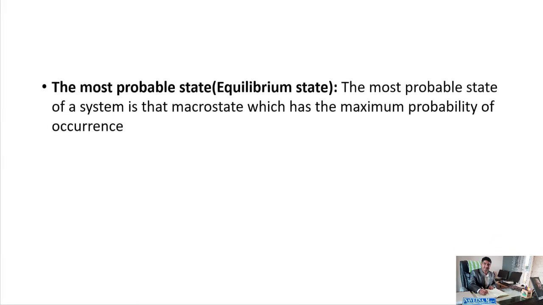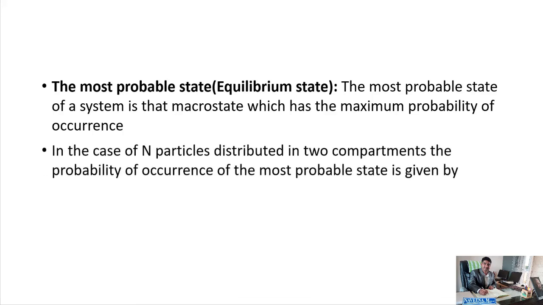Then what is the most probable state or equilibrium state? The most probable state of a system is that macrostate which has the maximum probability of occurrence. In the case of n particles distributed in two compartments, the probability of occurrence of the most probable state is given by P max is equal to nC(n by 2) divided by 2 to the power of n.